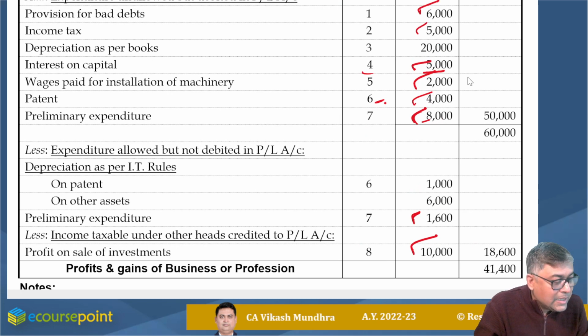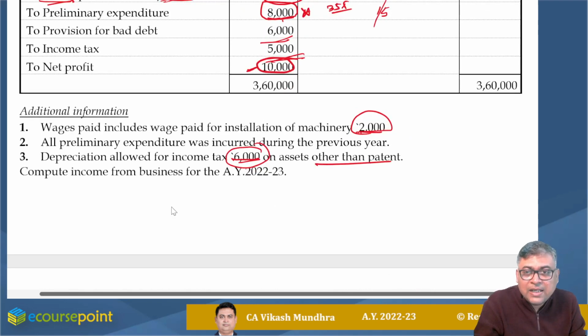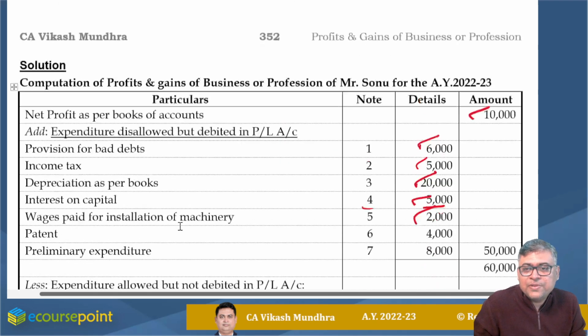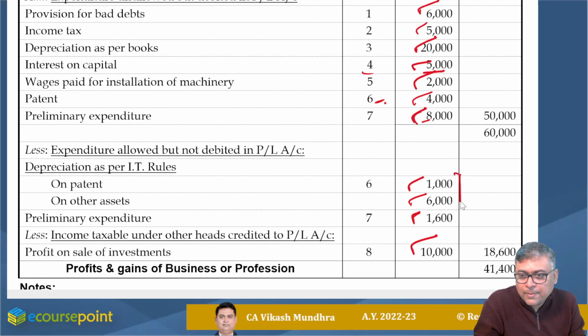I am making an addition of this, and depreciation as per income tax law is 6,000 plus depreciation on this patent at the rate of 25%, because this 6,000 does not cover depreciation on patent. So on this patent acquisition, 1,000 depreciation is also there. All together, my allowable depreciation would be 7,000 and disallowed is the entire 20,000. Net 13,000 can also be accepted.